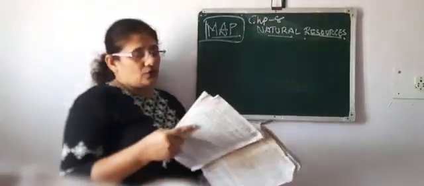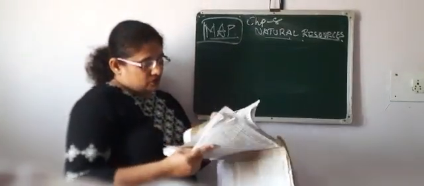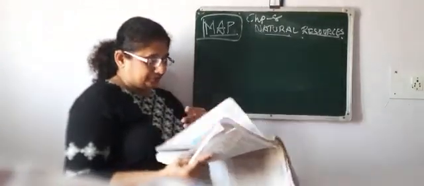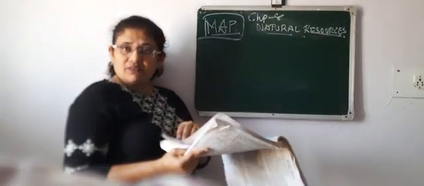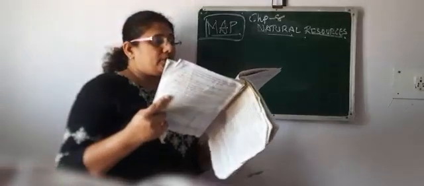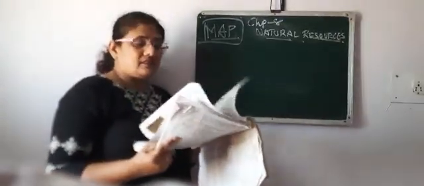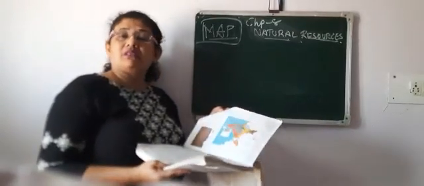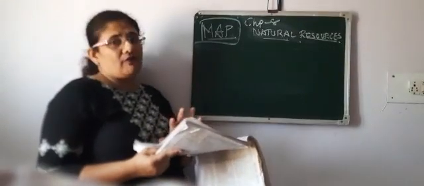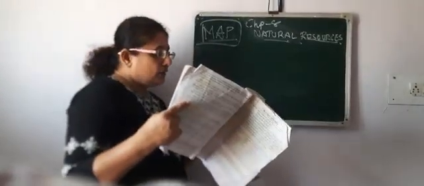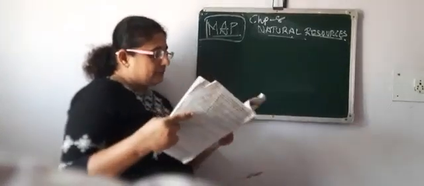Write a note on alluvial soil. Alluvial soil note you will find on page number 61. The whole alluvial soil topic you have to write. Write notes on black soil, right? That is the next topic on page number 63. The whole topic you have to write down in the notes and in points.